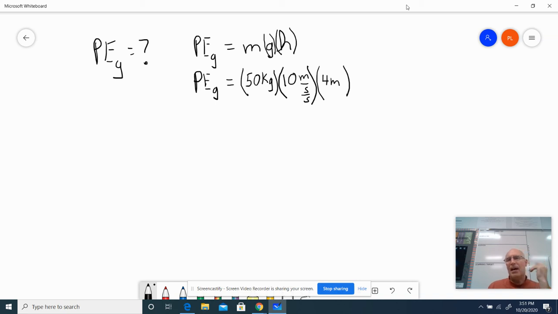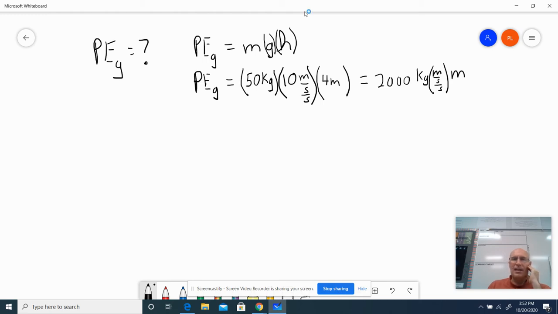Okay. And now looking at that, I can just do that one in my head. 50 times 10 is 500, times 4 is 2,000. So I'm going to write that over here. It's 2,000. And I have to include my units on there. Kilograms, meters per second squared, times meters. Now, I know that these things right here are what a Newton is an abbreviation for. And so I'm going to write that this is a Newton, and that's a meter.